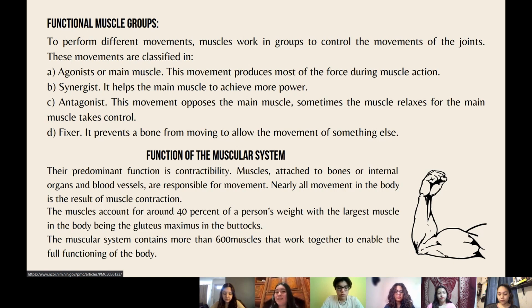Function of the muscular system. Their predominant function is contractility. Muscles attached to bones or internal organs and blood vessels are responsible for movement. Nearly all of the movement in the body is a result of muscle contraction. The muscles account for 40% of a person's weight, with the largest muscle in the body being the gluteus maximus in the buttocks. The muscle system contains more than 600 muscles that work together to enable the full functioning of the body.